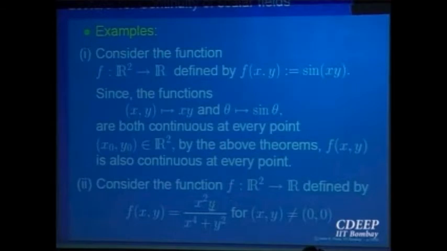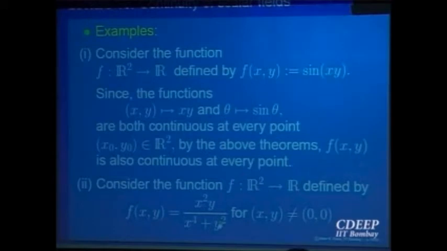For example, let us look at this function x squared y divided by x to the fourth plus y squared, for (x, y) not equal to (0, 0). So if (x, y) is not equal to (0, 0), this is a continuous function, right? Because x squared y is a continuous function of two variables, and x to the fourth plus y squared is a continuous function of two variables.